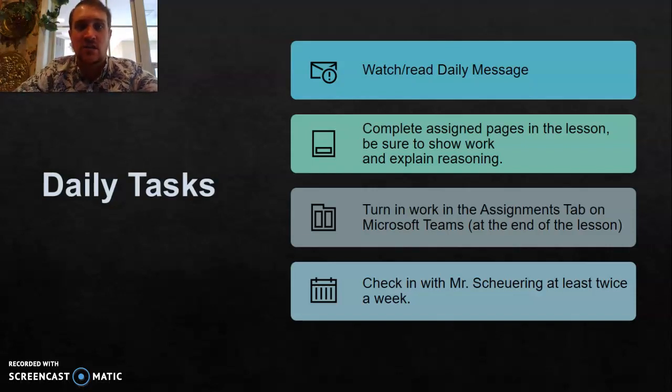For our tasks online today, we're going to watch or read the daily message. We're going to complete the pages or assignments that I've given you. Turn in your work, and also make sure you contact me. Today is Wednesday. If you haven't contacted me yet this week, make sure you contact me today. If you don't, I will be marking you absent on Monday, Tuesday, Wednesday.